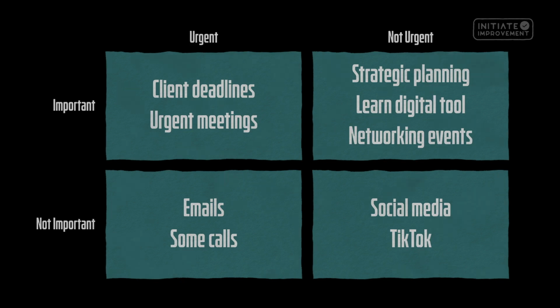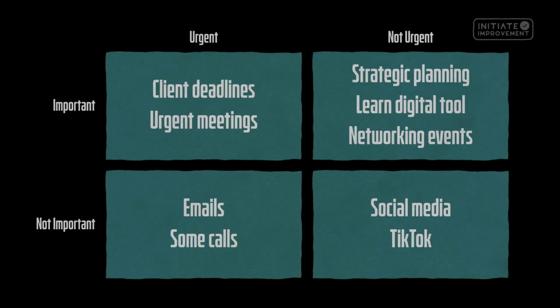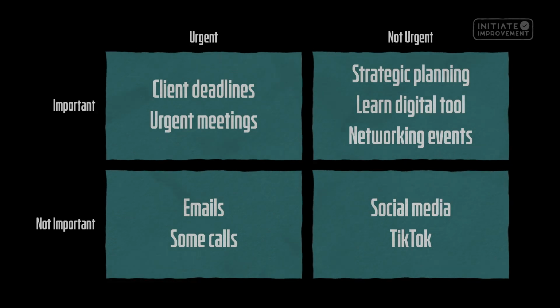Anna placed imminent client deadlines and urgent meetings in Quadrant 1. Strategic planning for the next quarter, learning a new digital tool, and networking events went into Quadrant 2. Quadrant 3 consisted of most of her emails and some calls. And lastly, Quadrant 4 had tasks like checking social media every hour and watching random TikTok videos. Anna realized she was spending most of her day trapped in Quadrants 3 and 4. This realization was a wake-up call.